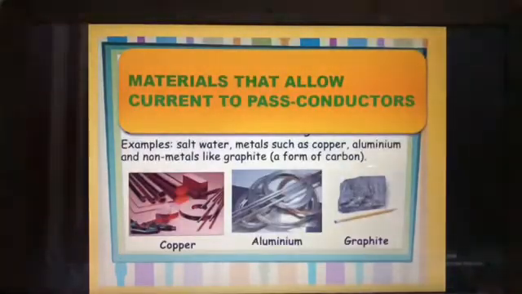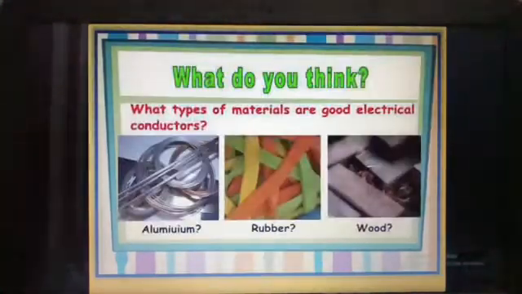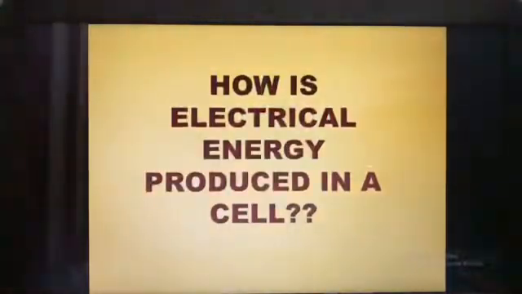Then materials that allow current to pass are called conductors. For example, salt water, metals such as copper, aluminium and non-metals like graphite, which is a form of carbon. So these are used as conductors. Through this the electricity or the current will be flowing. Then here, what type of materials are good electrical conductors: aluminium, rubber or wood? So which is a good conductor? Can you tell me? Yeah, it is aluminium.